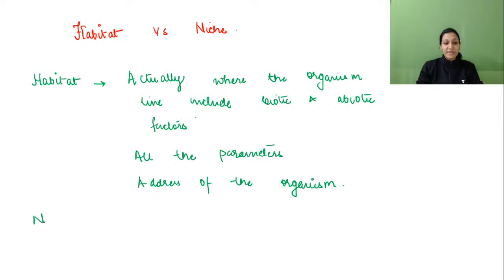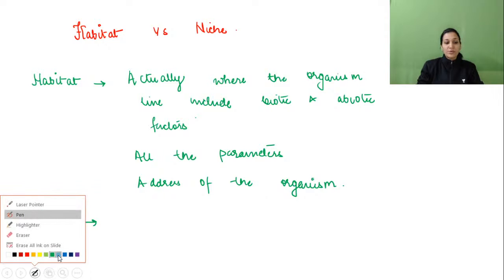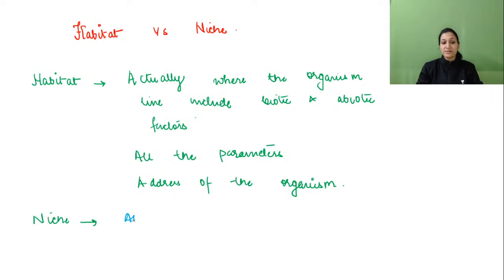Now if we are saying niche, so what are we going to write in niche? All the factors. Here also, there we have seen all parameters specifically in terms of address.